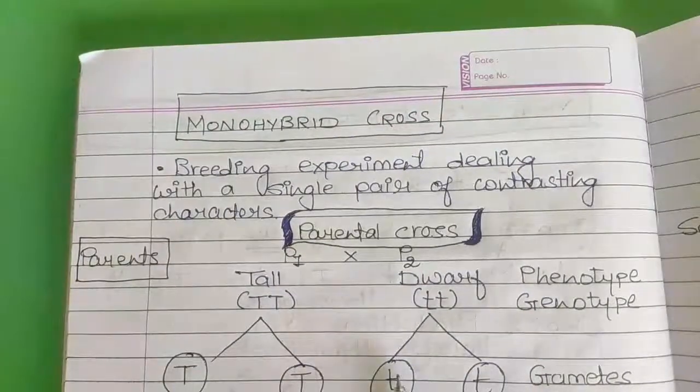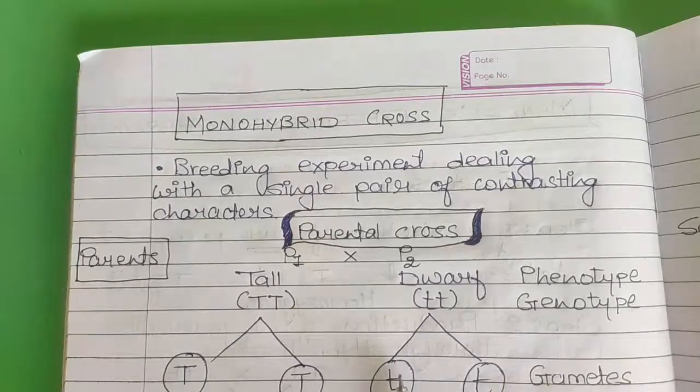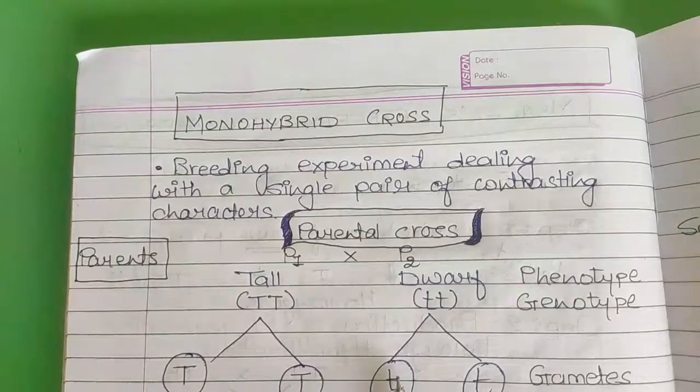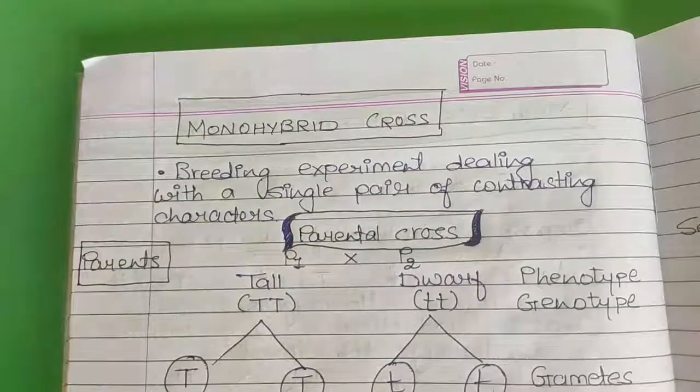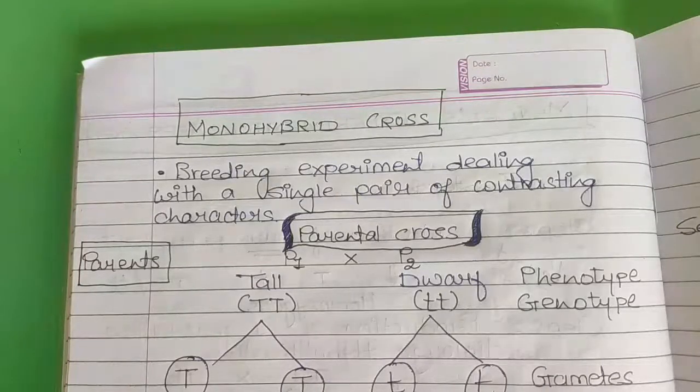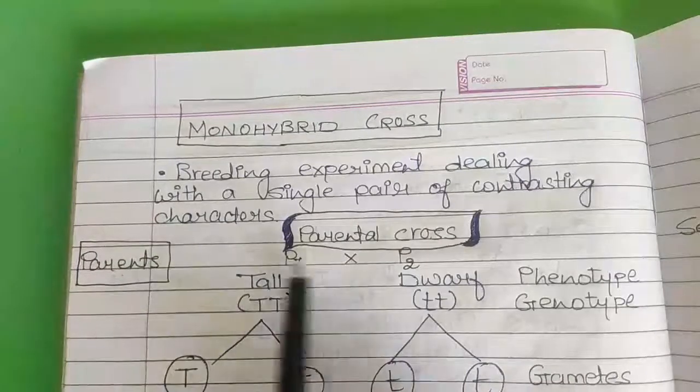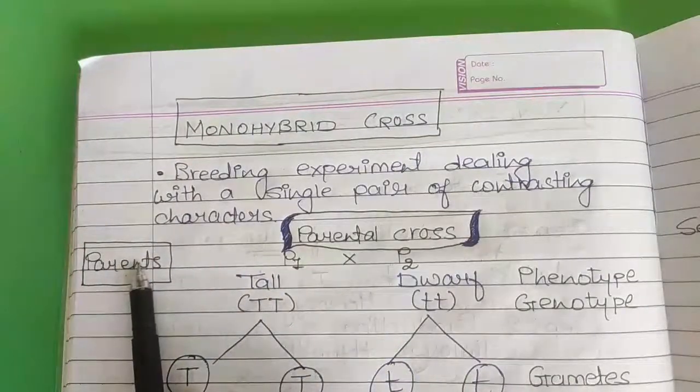As we have discussed in the previous video, there were mainly three steps of his experiment. So his experimental approach we are very well aware of. The first step was the selection of the pure parent. Pure parent means what?